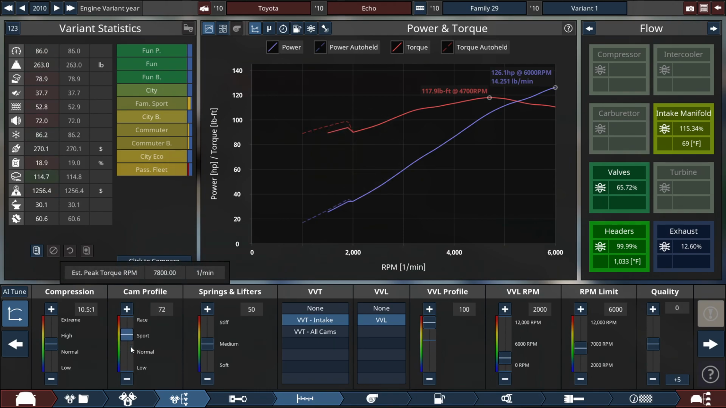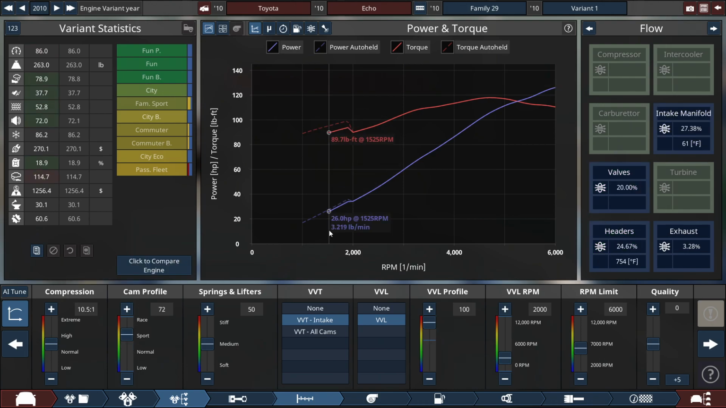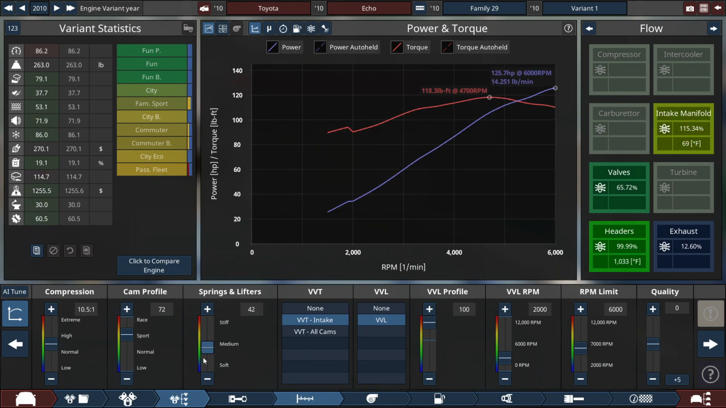Are we making this worse? I think we did. From changing the cam profile, now we're idling at 1500 RPM, so 42 for the springs and lifters. We're getting a little bit of pop. We were at 125.7. Damn. That sucks.